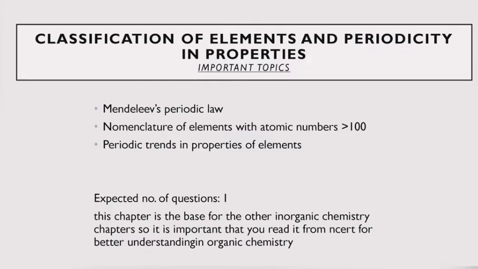Next chapter is classification of elements and periodicity in properties. This has important topics which include Mendeleev's periodic law, nomenclature of elements with atomic number greater than 100, periodic trends in properties of elements.